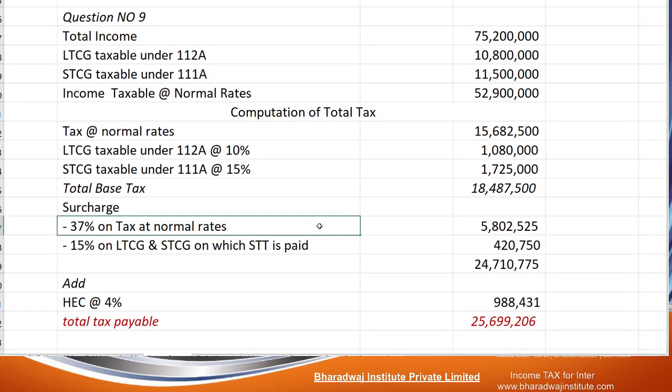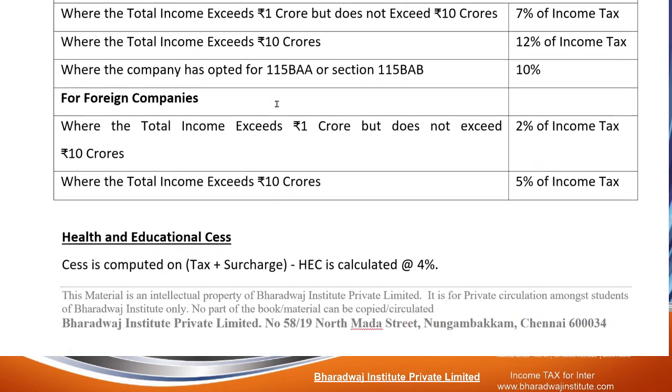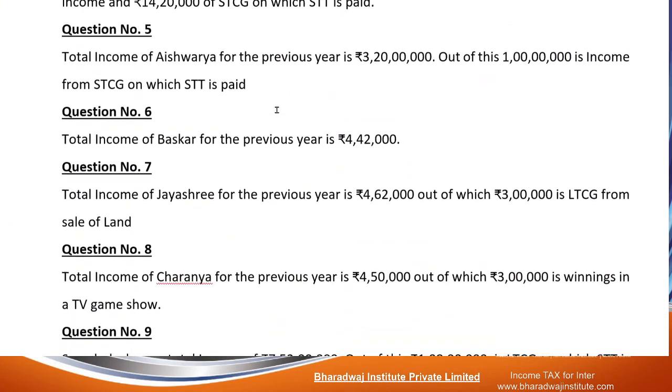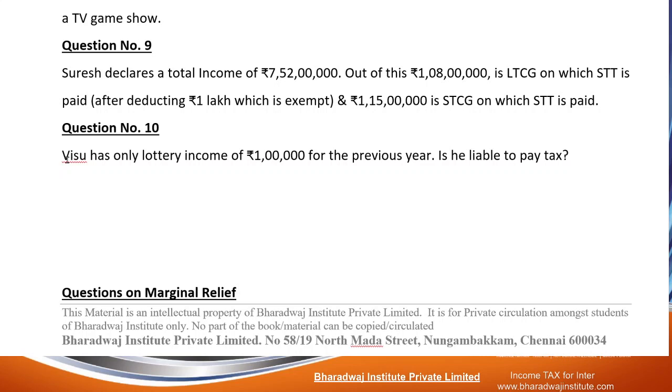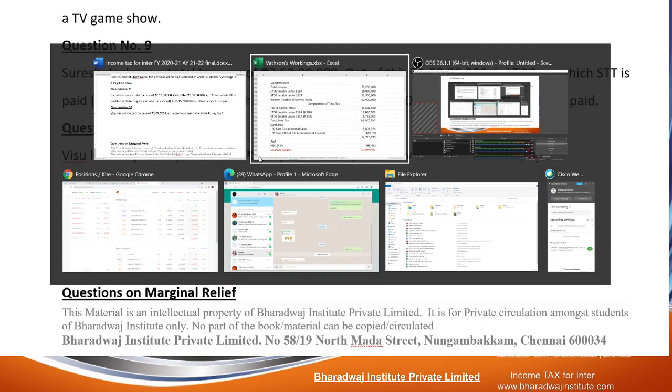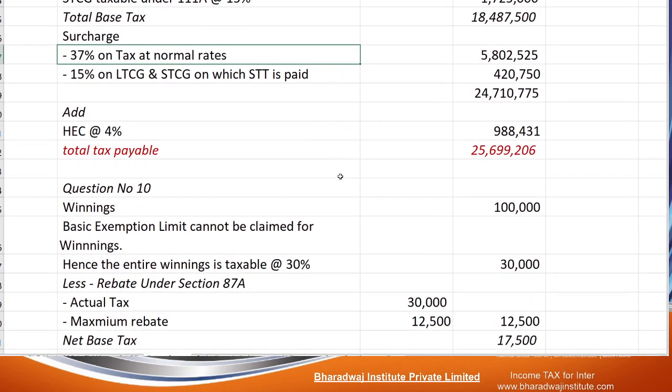Hope you copied this. We'll proceed to question number 10 next. This has only one income, lottery income of 1 lakh. Whether he is liable to pay the tax? Yes. Casual income, no basic exemption is available. 1 lakh into 30% is 30,000 plus HEC. Yes, rebate is available.